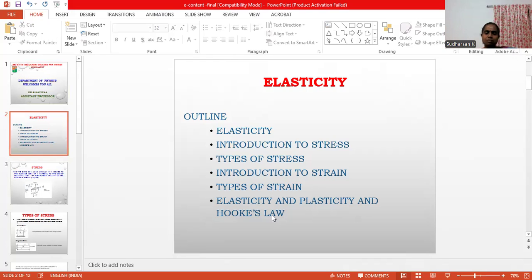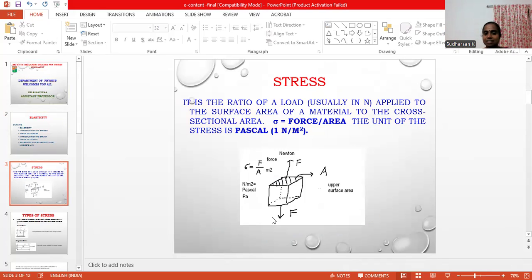Now we are giving force, the force applied to this material. The force applied to a particular area of the material is called stress. When a force is applied on a body, there will be a relative displacement of the particles due to the property of elasticity.